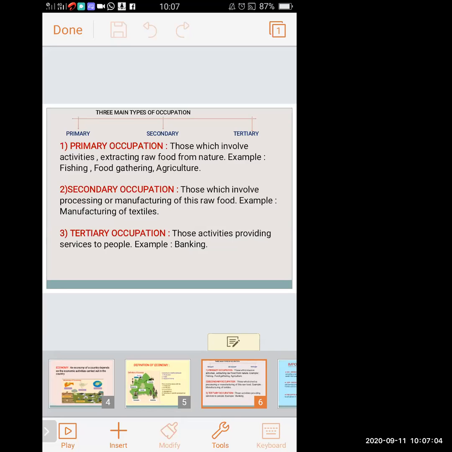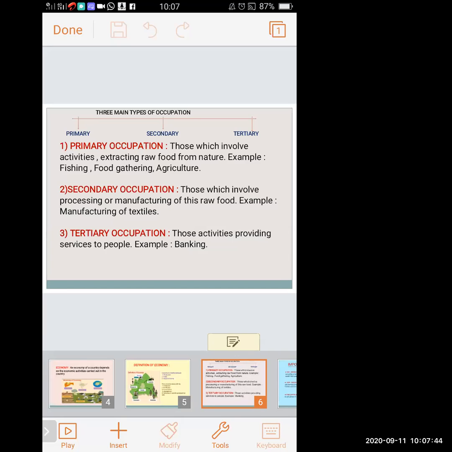Second, we will see secondary occupation. Secondary occupation means those which involve processing or manufacturing of this raw material. After getting the raw material from the primary occupation, processing is done on that raw material to form different types of goods. So the processing or manufacturing is done on the raw material to produce different types of goods and material for the consumer.